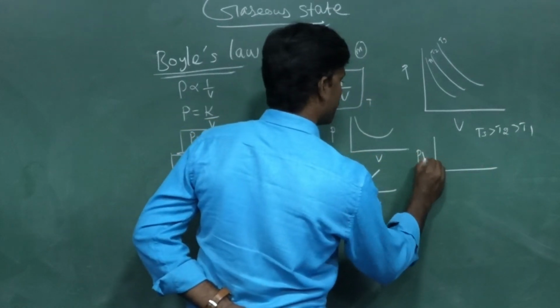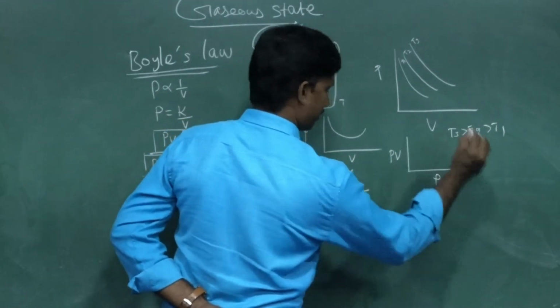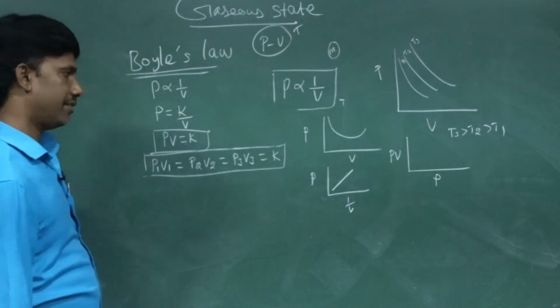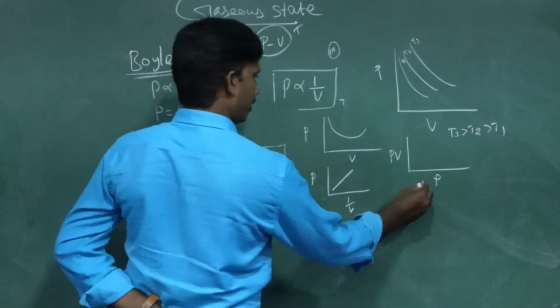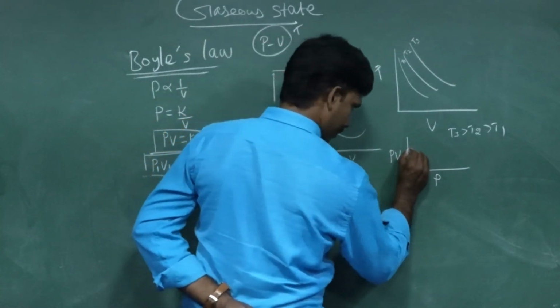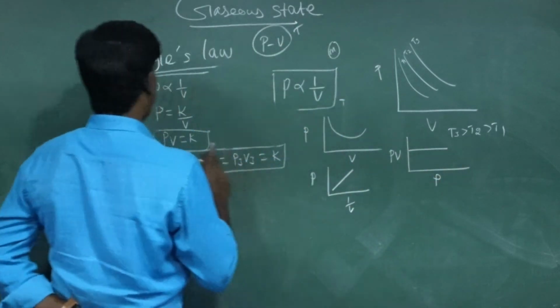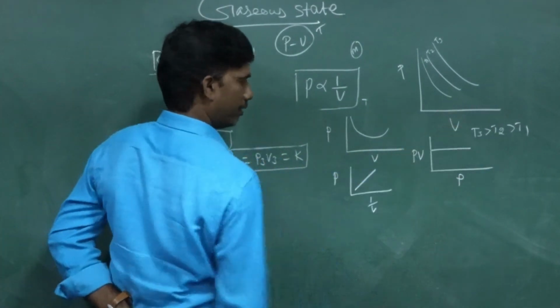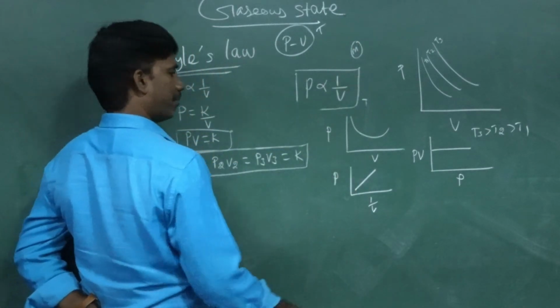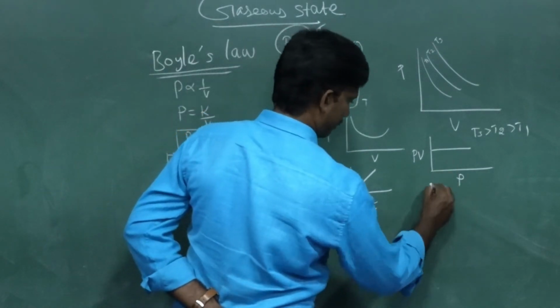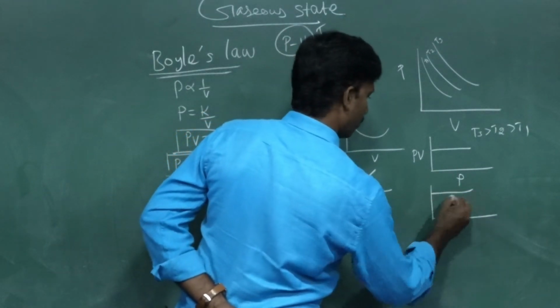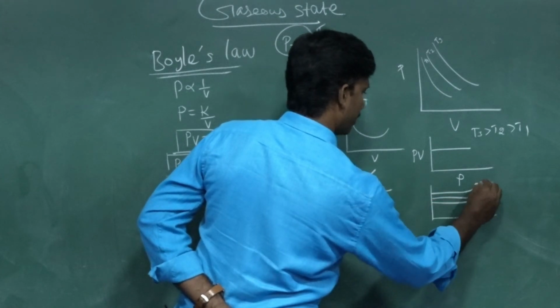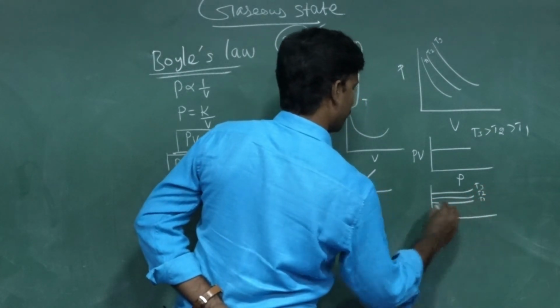Then one more graph is there: the product of pressure and volume versus pressure. You are getting a constant value because PV equals constant. This graph will be like this. The same for different temperatures, T3, T2, T1.